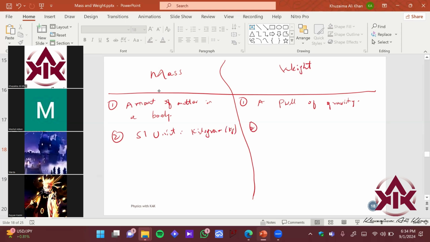So how is weight measured? The SI unit of weight is, basically weight is a force, right? So its SI unit is again Newton. It's Newton, it's capital N. Because Newton covered the three laws of motion, he worked pretty much in the direction of forces. That is why जहाँ जहाँ forces का नाम आएगा वहाँ वहाँ न्यूटन का नाम आएगा, right? And mass is a scalar quantity, right? It has no direction, it has just a magnitude and a unit, right? However, weight हमेशा vector quantity है, ठीक है?